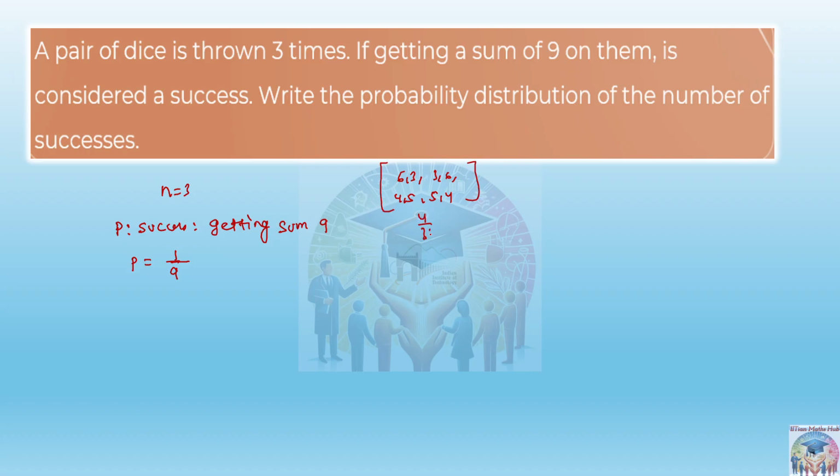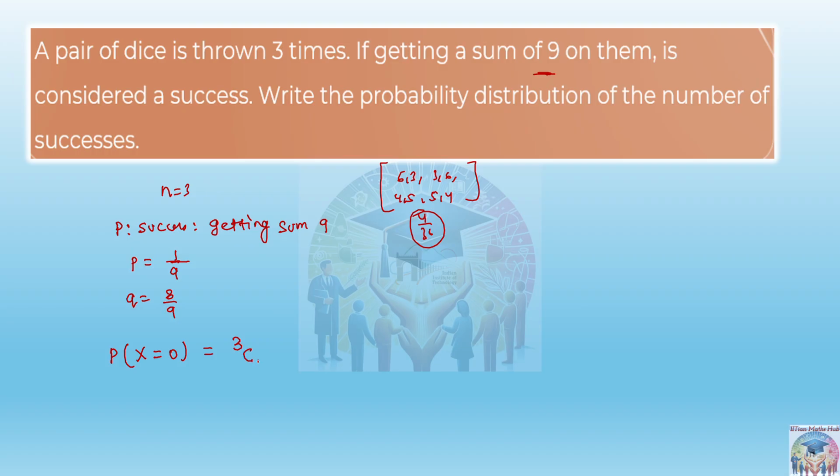4, so 4 by 36, 1 by 9, simple. So what is the failure then? This is success. Failure will be 8 by 9. Now see carefully. They are asking what is the probability distribution of the number of successes. The number of successes is our getting the sum 9 on 3 dice. So we will say the probability when x is equal to 0. It means you are getting no sum as 9.